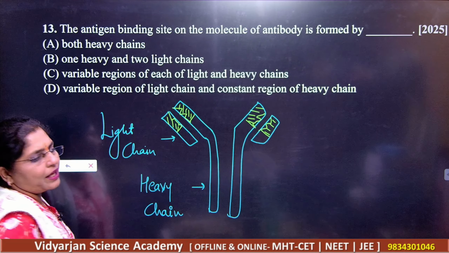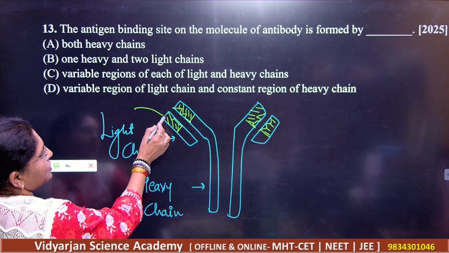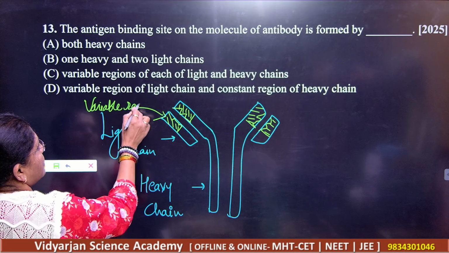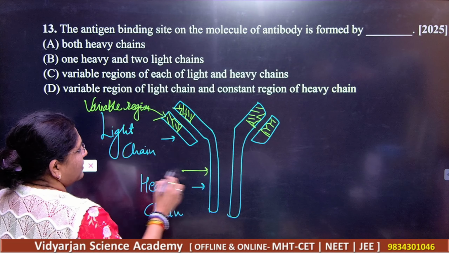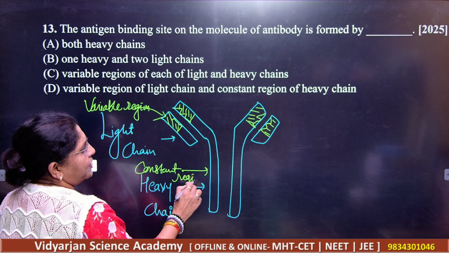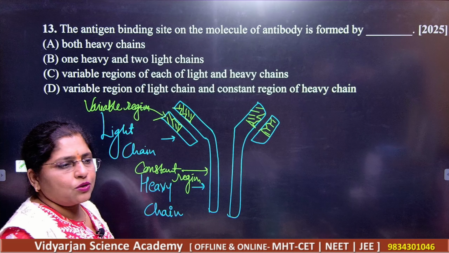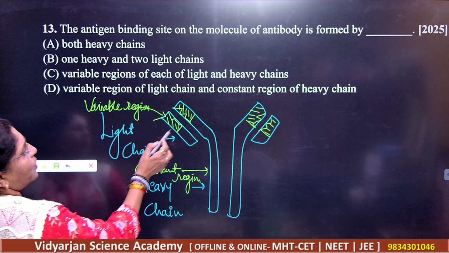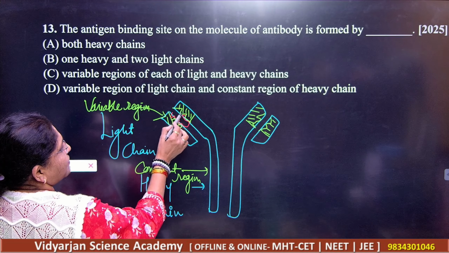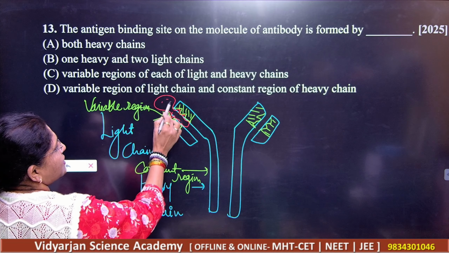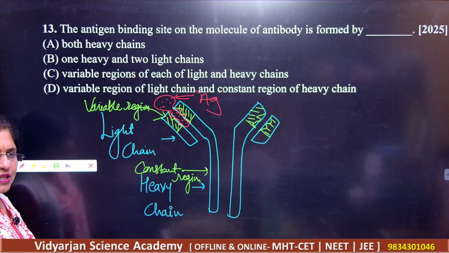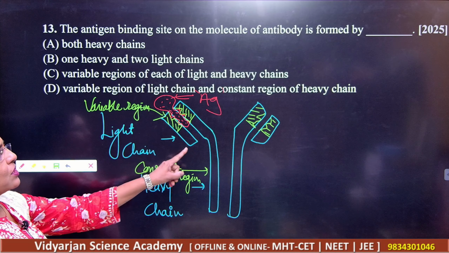Okay, this will be the variable region. You know that this region is nothing but the variable region. And this will be what here? Constant region. You should know the difference between variable region and constant region. And where will the antigen binding site be? The antigen binding site will be here. Got it? This will be the antigen, and the antigen is captured here like this. So this is how the reaction happens.